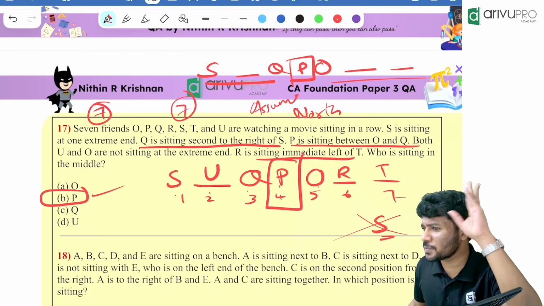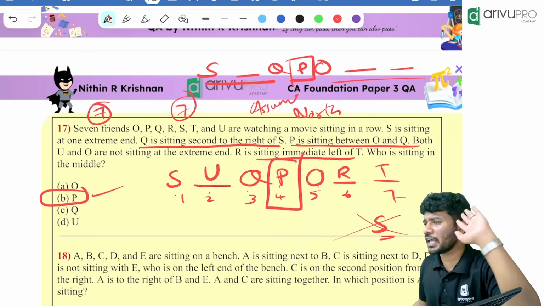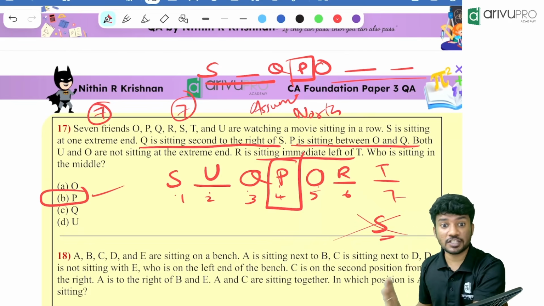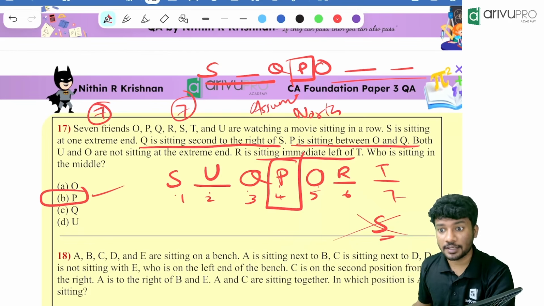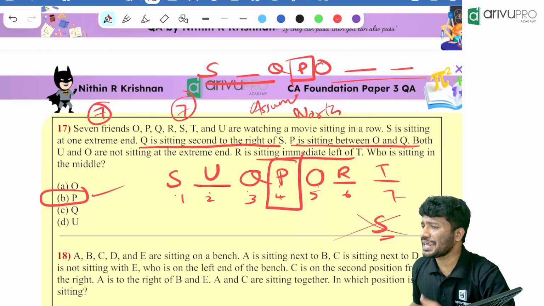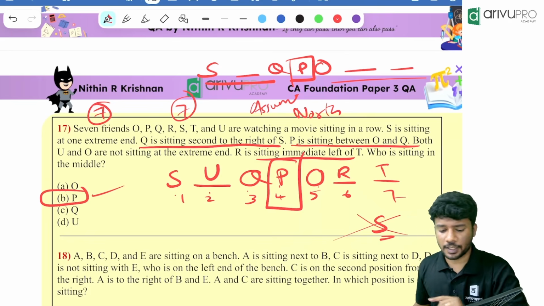In seating arrangement, in direction test, whatever we solved in the class, solve it again and again. You might see the exact same questions. Not even changing anything, you might see questions like that. So keep that in your mind. Whatever we solve will get repeated again and again. That is a pattern, people, for CA Foundation. Keep it in your mind.